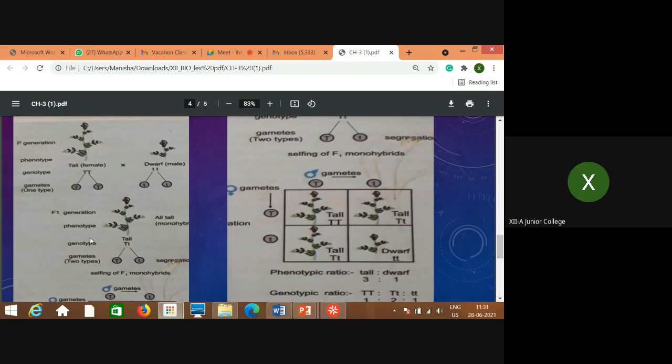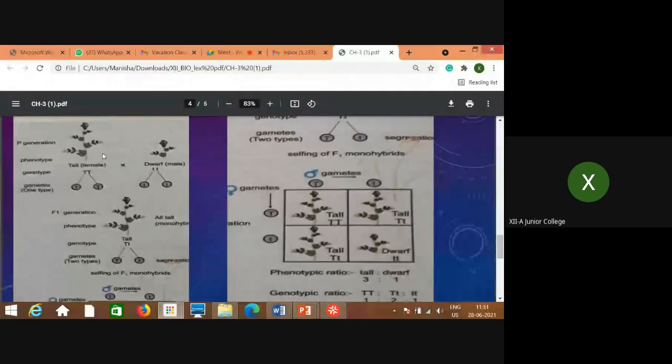Now this is about the phenotypical expression: in a monohybrid cross, in the first generation all individuals are tall. But genotypically, it is the combination of one capital and one small. So this is called the heterozygous nature. All the plants which are produced are heterozygous in the first generation, right?